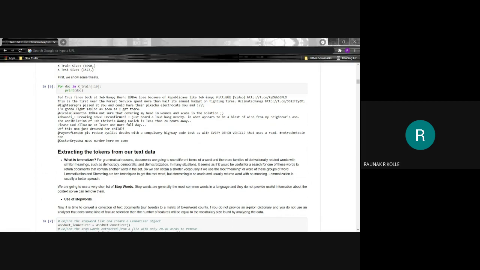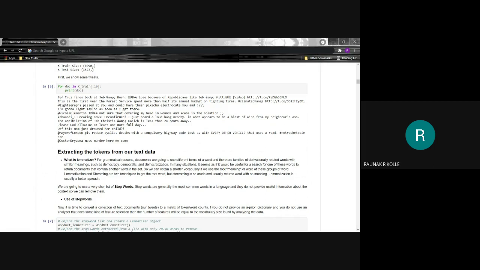Now, if we search for the word democ, the words democracy, democratic, democratization come as suggestions. Hence, it helps us give a shorter vocabulary if we use a root meaning or the words of which these form a part.